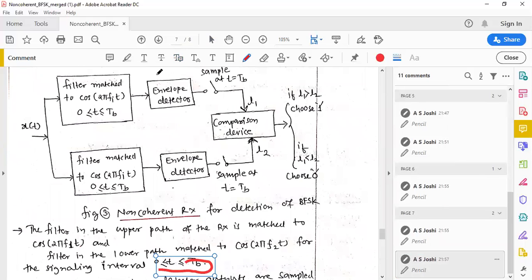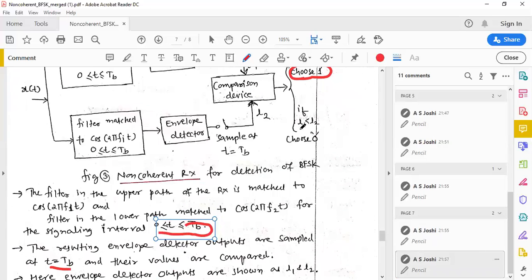After envelope detection, the output of the envelope detector is sampled at t equal to T_B, and the outputs we get, l1 from the upper path and l2 from the lower path, are compared using a comparison device set with a threshold level. Whenever l1 is greater than l2, the decision is made in favor of symbol 1, and whenever l1 is less than l2, the decision is made in favor of symbol 0.